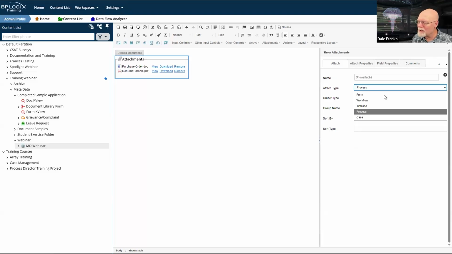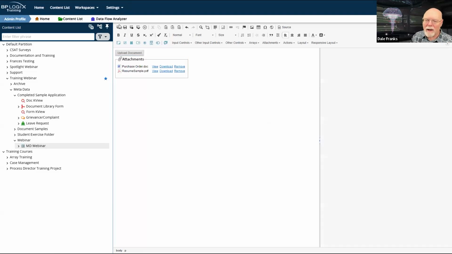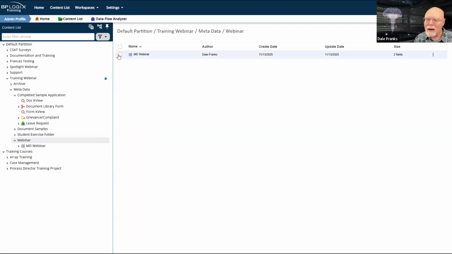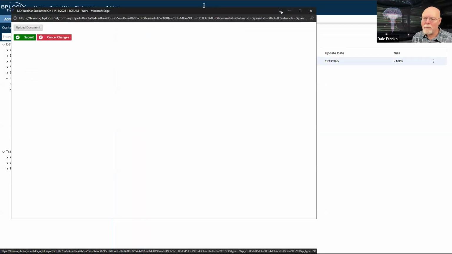And again, we'll just set this to form. Great. Let's save and close our form definition. Give it a second here to save. It looks like it has saved. We'll hit OK. And now we can run our form.